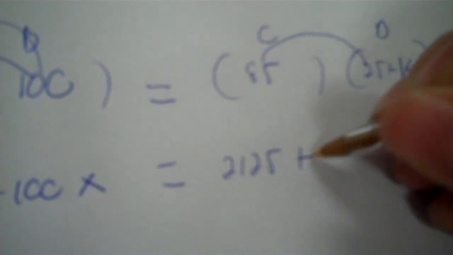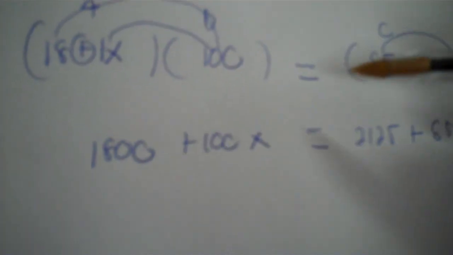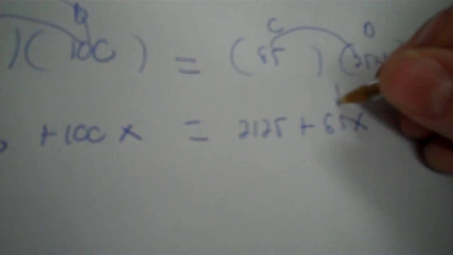So with this plus, you have to distribute. You need to take 18 times 100, that's 1,800. Then you take the 1x times 100, and that's 100x. Okay, 85 times 25, 2,125. Then 85 times 1x is 85x. Now that the parentheses are gone, you have x, and that's all you have. You don't have any powers, so it's just one answer, and you always use linear properties. You don't clear one side of the equation in linear properties. If you have x on opposite sides, you just take out the smaller x.